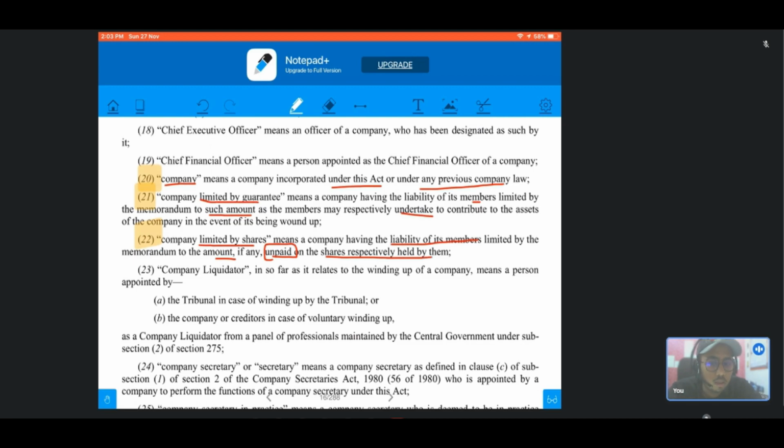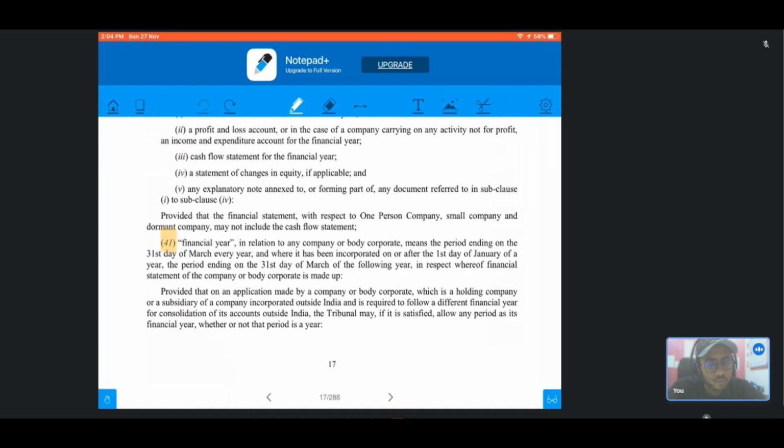If all the amount unpaid on the shares has been paid up by the members, then the members will not be further liable for any liability of the company. So in the company limited by guarantee, the liability is limited only up to the amount of guarantee which the member undertakes, and in the company limited by shares, the liability is limited only up to the amount unpaid on the shares.